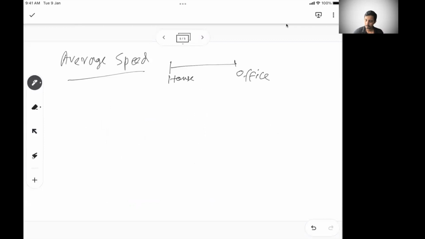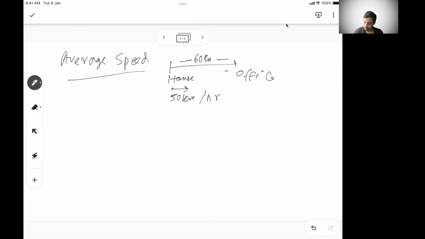Let's say this distance is 60 kilometers. While going, I leave early, let's say at 7 a.m., and while going, I go at a 50 kilometer per hour speed.